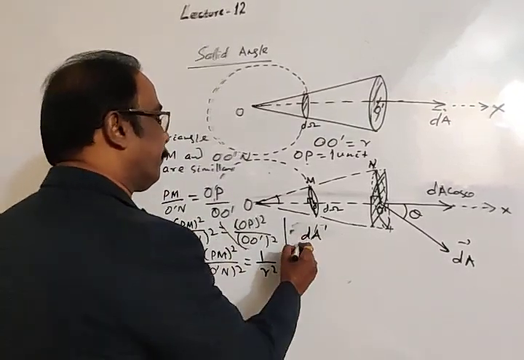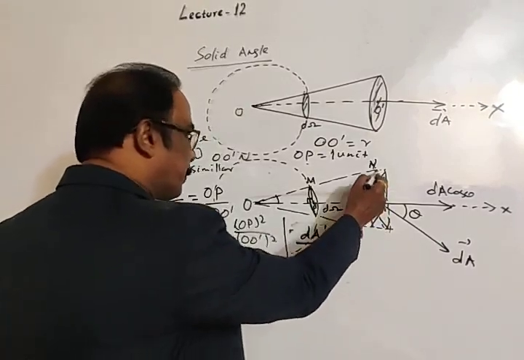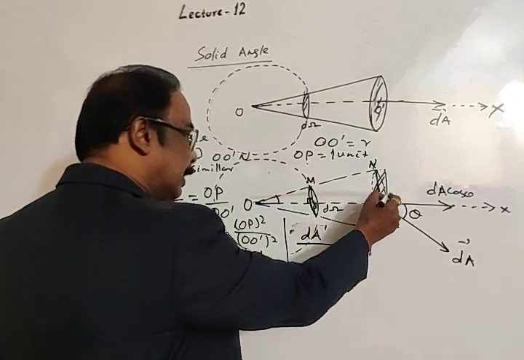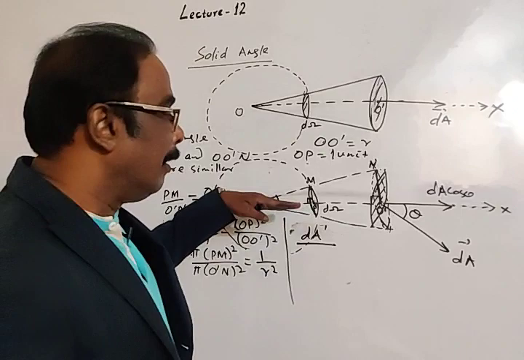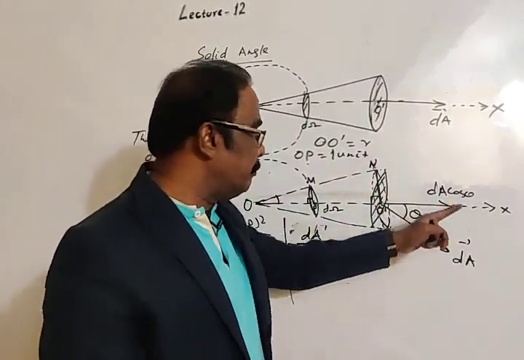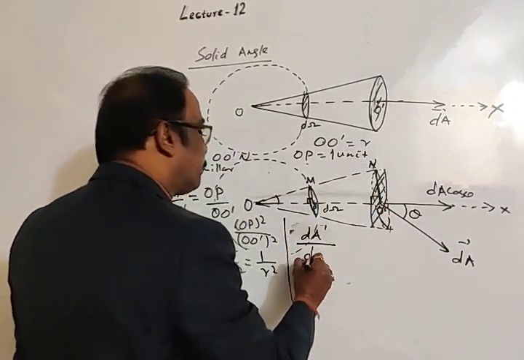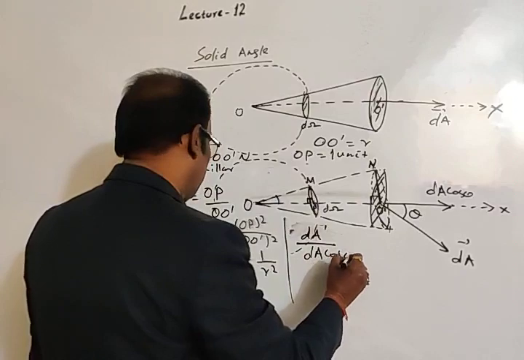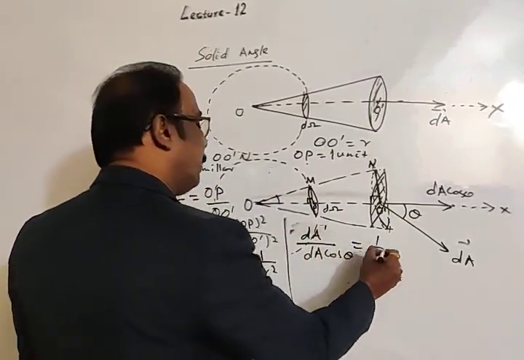Then dA dash divided by pi into ON square, means area of this circle. But the area of this circle has a direction along the x-axis, along the previous direction. So in place of dA, we will put dA cos theta. And this is equal to 1 by R square.